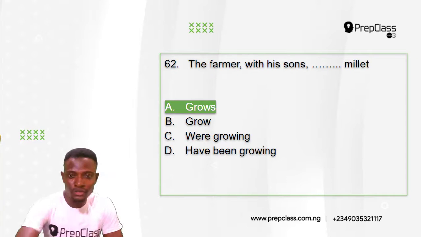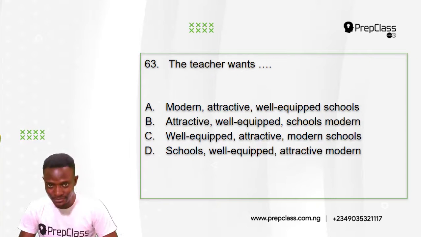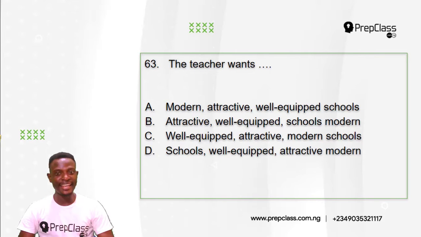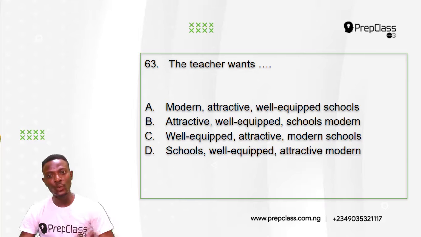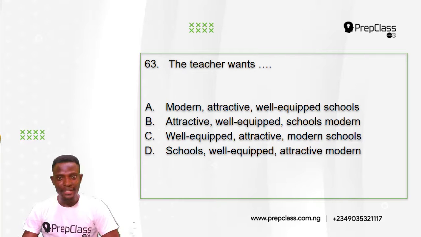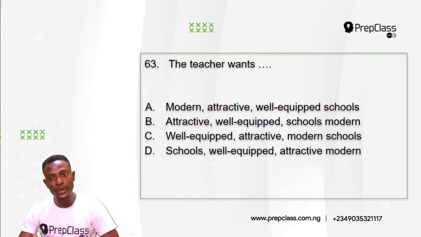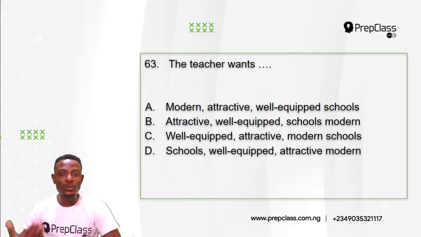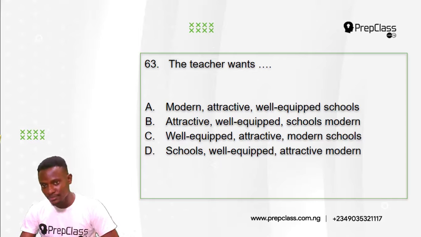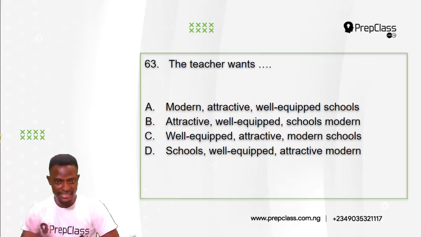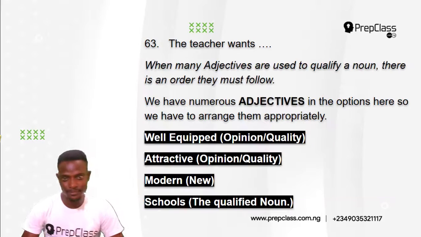So, moving on to the next question, question 63. Question 63 reads, the teacher wants dash. A, modern, attractive, well-equipped schools. B, the teacher wants attractive, well-equipped schools, modern. C, the teacher wants well-equipped, attractive, modern schools. D, the teacher wants schools well-equipped, attractive, modern. So, which of these options is the best to complete this sentence?